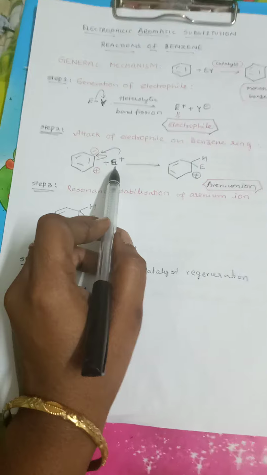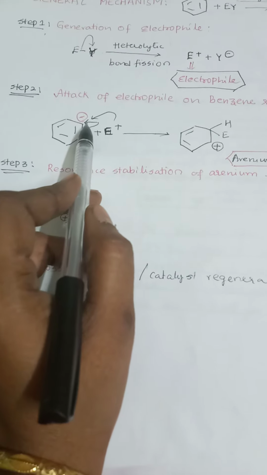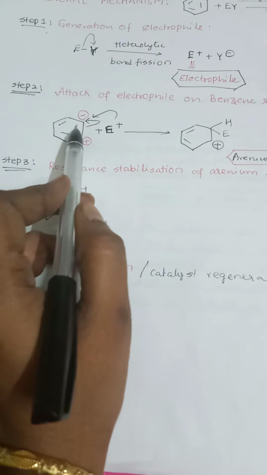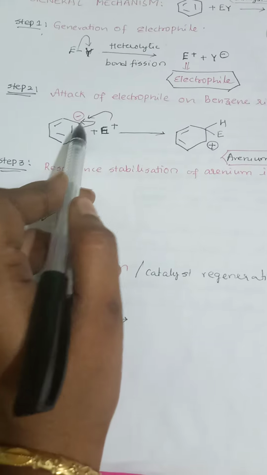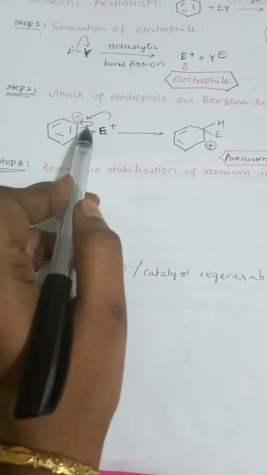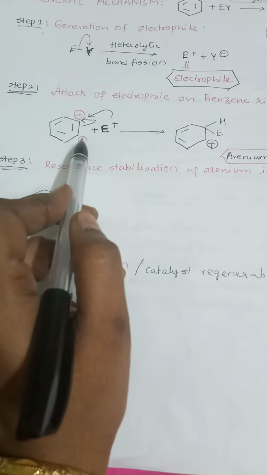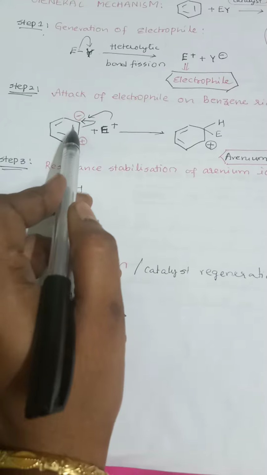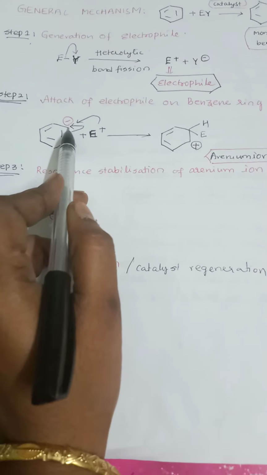Whenever the electrophile approaches your benzene ring, one of the pi bonds will be delocalized onto the adjacent carbon atom. So if this double bond is shared by these two carbon atoms, now this double bond will be migrated onto this particular carbon atom. When this double bond migrates onto this carbon, this carbon attains negative charge and this carbon attains positive charge. Why is this carbon attaining positive charge? Because it has lost this double bond. Now a negative charge has been successfully induced by your electrophile.